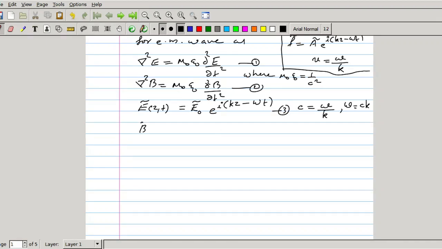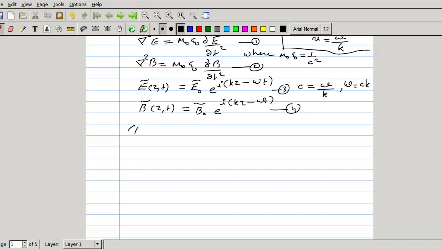Similar way, the plane wave equation for magnetic field B(z,t) equal to B0 e raised to i kz minus omega t. Equation 4. So equations 3 and 4 represent the plane wave.